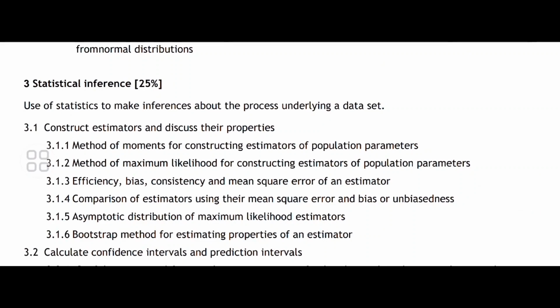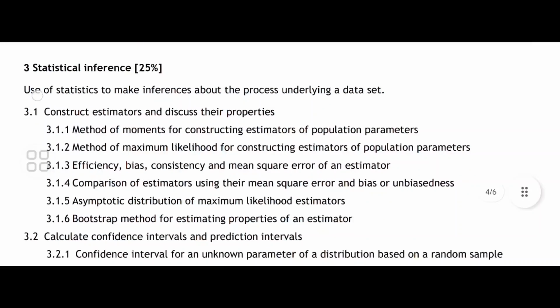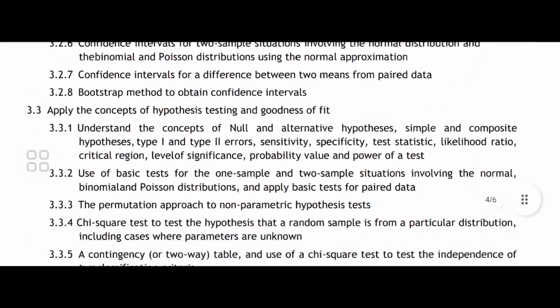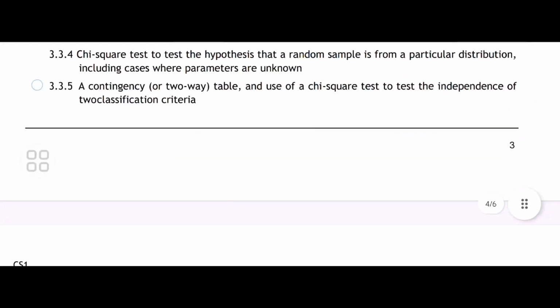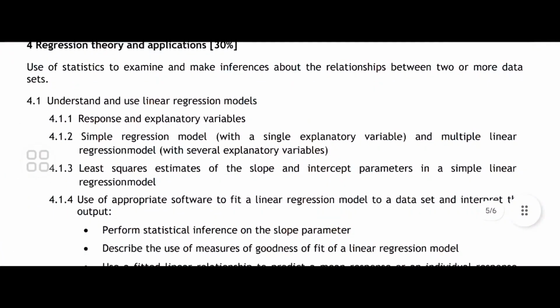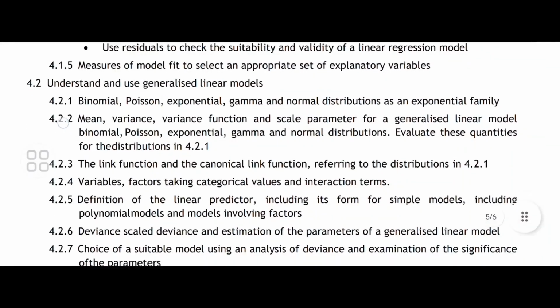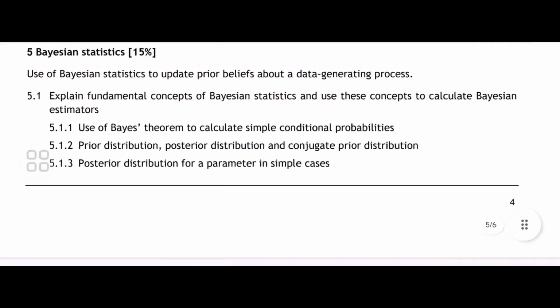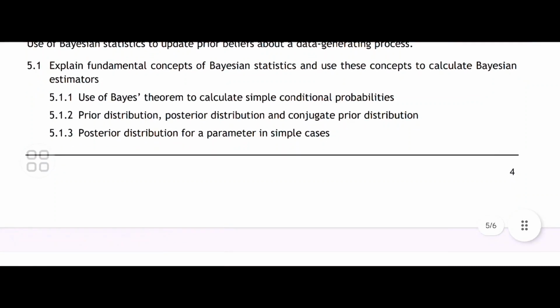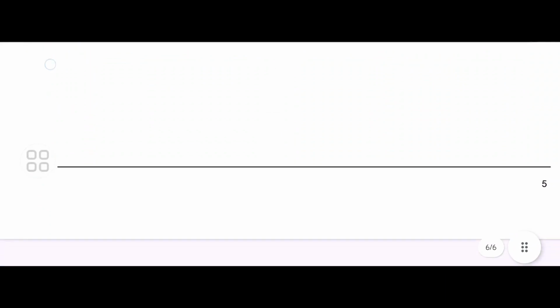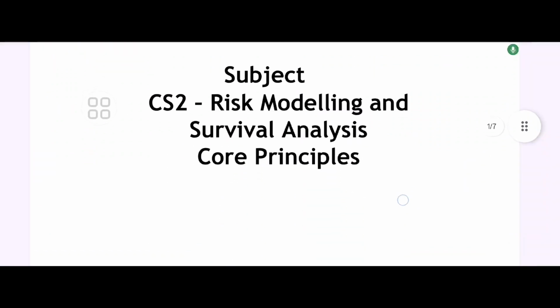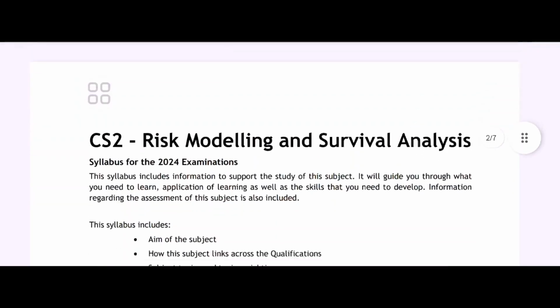Statistical inference: bias, efficiency, consistency, asymptotic, bootstrap method, prediction, vector, chi-square test, everything is there. Regression theory, linear regression, the econometrics part obviously. The generalized linear model, and understanding Bayesian statistics, Bayes' theorem, posterior distribution for a parameter. This is the statistics syllabus. Next is the syllabus which consists of risk modeling and survival analysis, a core principle.